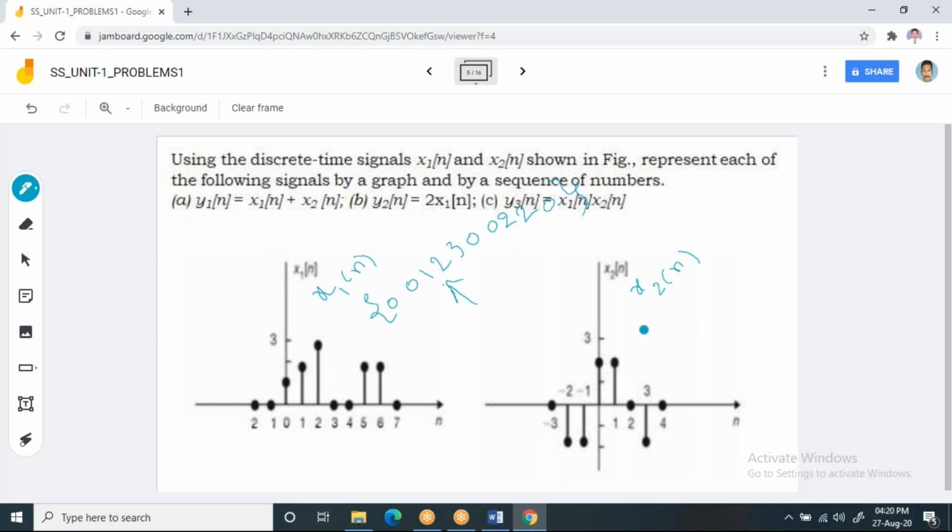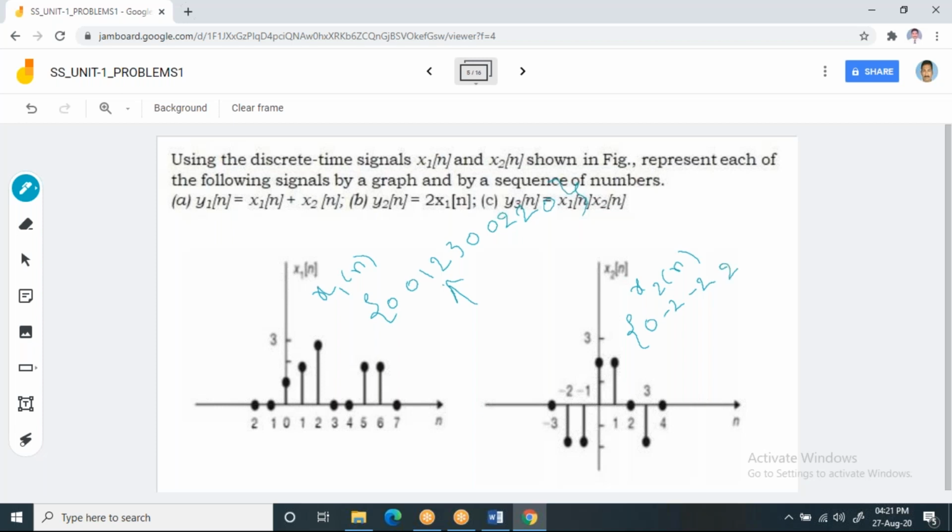So x2 of n, I can write, x2 of n equal to 0. At -2, the amplitude is -2. And at -1, the amplitude is also -2. Then at 0, the amplitude is 2.